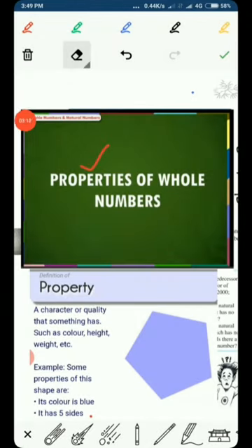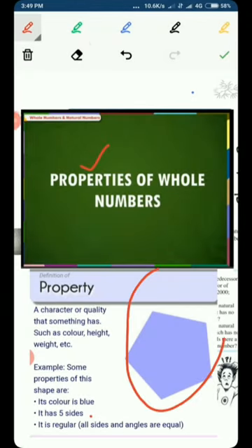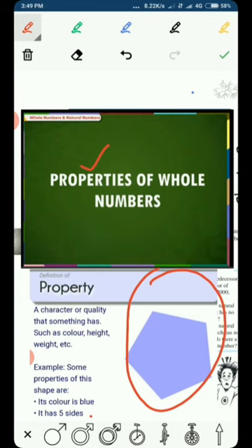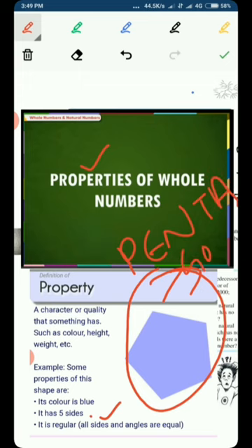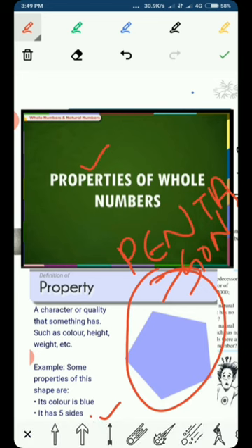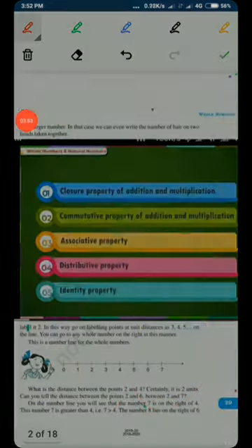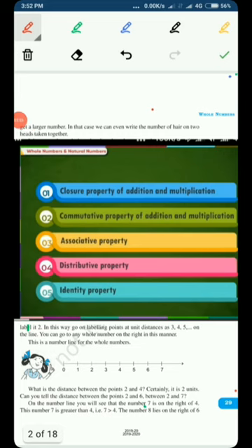In this shape, the properties of this shape help us to give a name to this shape. By looking at the property that this shape has 5 sides, we can say that this shape is known as the pentagon, right? We know that a shape having 5 sides is known as a pentagon. So with the help of the properties of this shape, we were able to name it. In the same way, the properties of whole numbers are going to help us a lot. So let's see what these properties are.